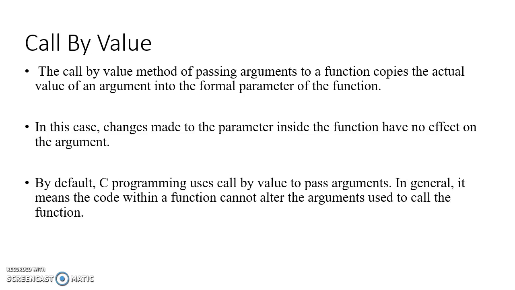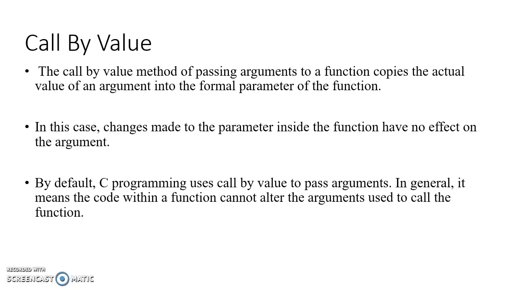concept. In this case, the changes made to the parameter inside the function have no effect on the arguments. They are just going to change the parameter. By default the C programming uses the call by value concept to pass the argument. It means code within the function cannot alter the argument used to call the function.